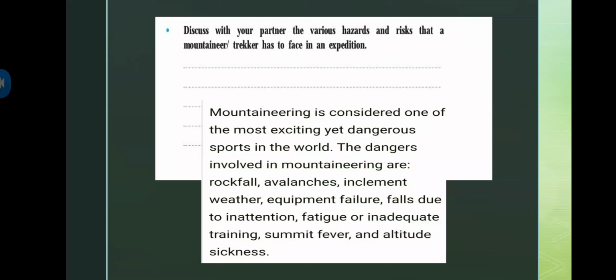There can be weather issues. We can even fall if we do not pay attention while climbing. There can be inadequacy of training also. And there will be some people who might have things which can become hazards or risks while climbing.